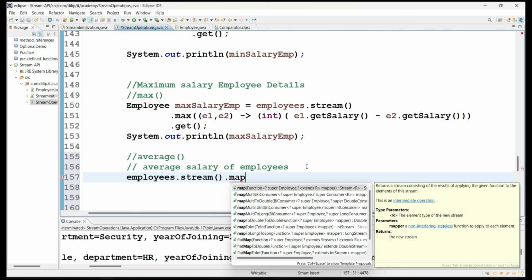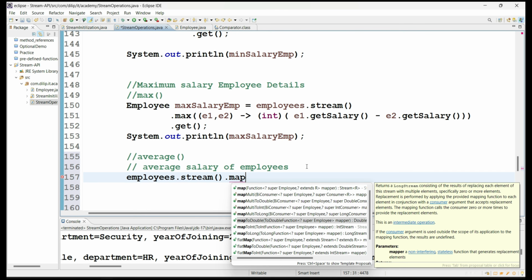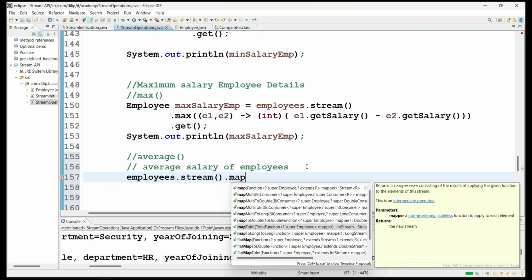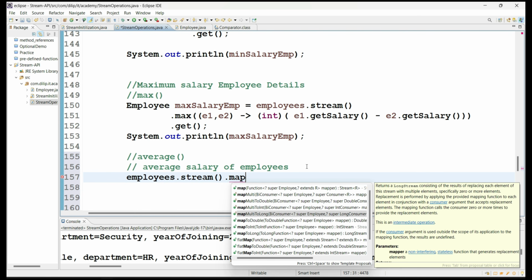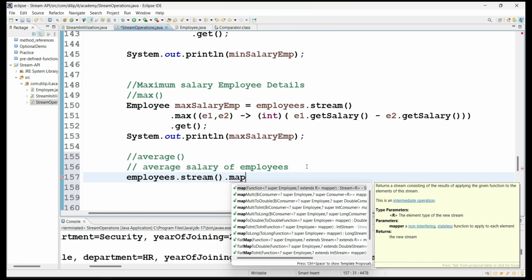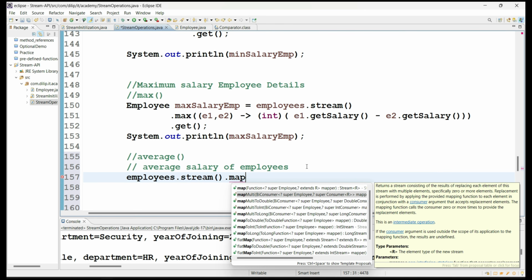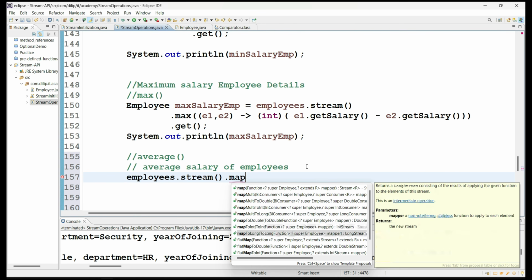So let's map first to the salaries from the employee objects. For that I'm using the map method. And if you observe here, there are a couple of other map methods also: map to long, map to int, map to double, map multi to long, something like that. The functionality is almost the same, but the parameters change depending on the requirements, or sometimes when we are extending the implementations or solutions, we have to use a couple of utility methods provided by the stream API.